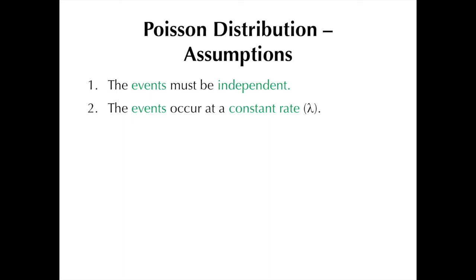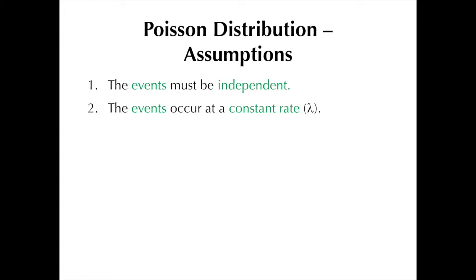As with any probability distribution, the Poisson distribution also has a set of assumptions that must be satisfied. Number one, the events of interest must be independent. Now that you've finished watching the video series on the fundamentals of probability, this statement should be pretty self-explanatory at this point. Number two, the events of interest occur at a constant rate. That rate is actually the lambda.